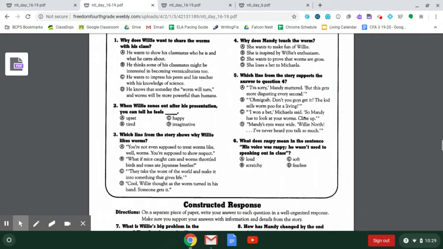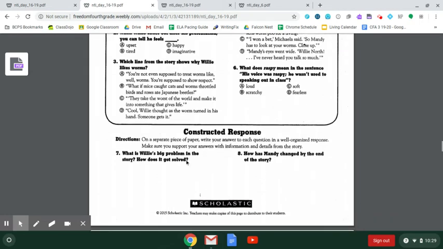Questions 1 through 6 are multiple choice. Questions 7 and 8 are a constructive response that you can answer on separate lined paper. The first one asks, what is Willie's big problem of the story and how does it get solved? That's going to be the climax and the resolution of the story. What is the biggest problem and how does that problem get solved?